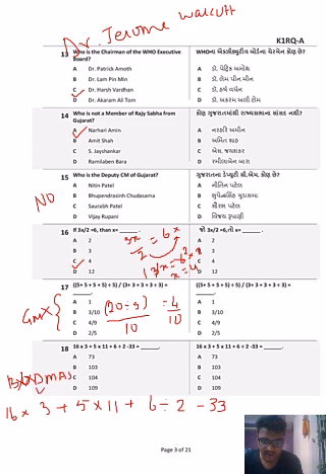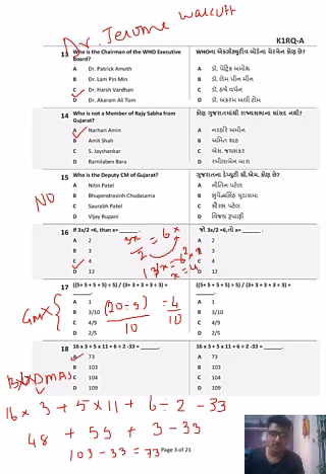Start with your division. Where do you see the division sign? Here. 6 divided by 2 is 3, minus 33. Then comes multiplication. What are the multiplications here? 5 into 11, 55, and 16 into 3, which is 48. Now you can do the calculation. 48 plus 55 plus 3 is 103, minus 33. 103 minus 33 is 73. So the answer here is going to be 73. Be very quick with your calculations.